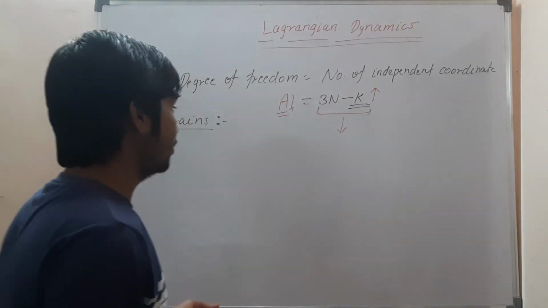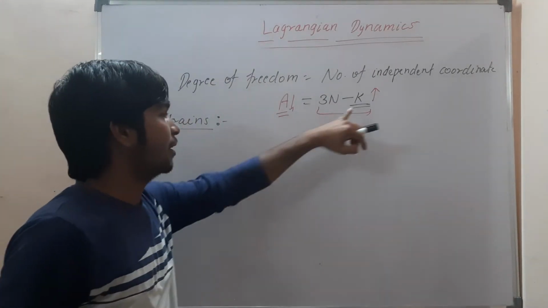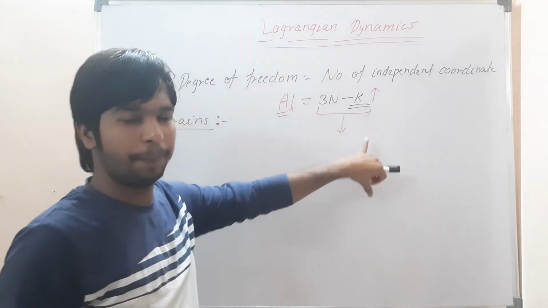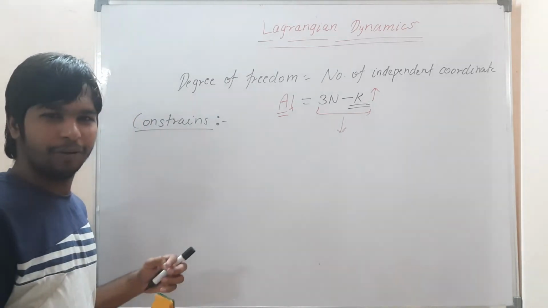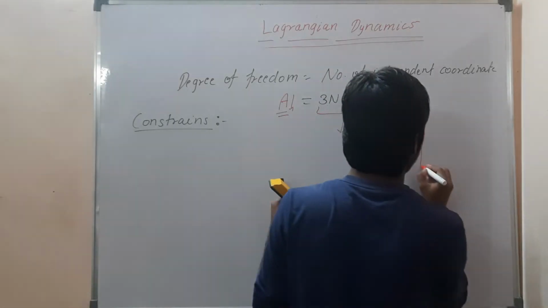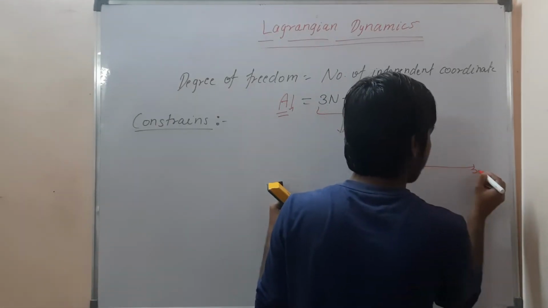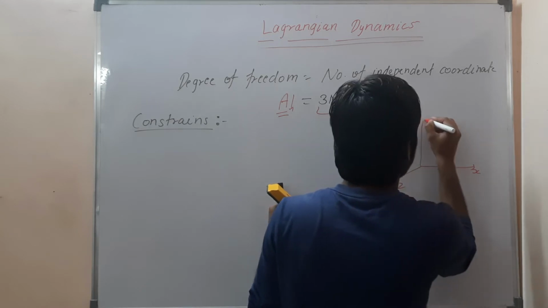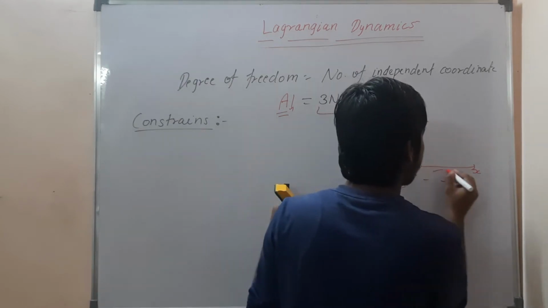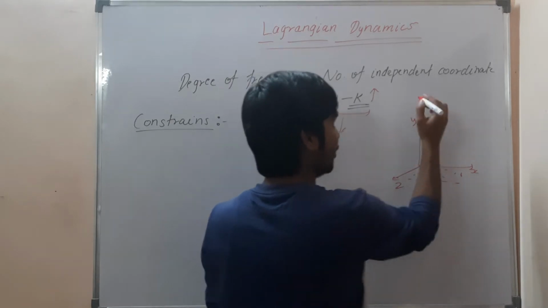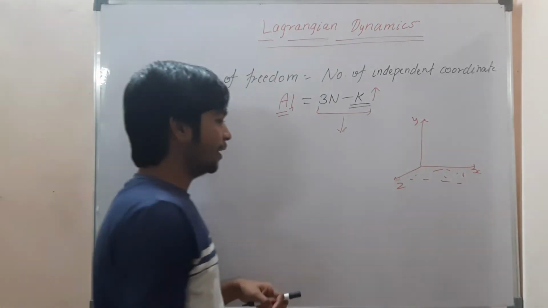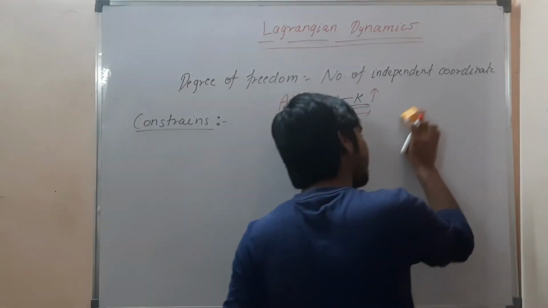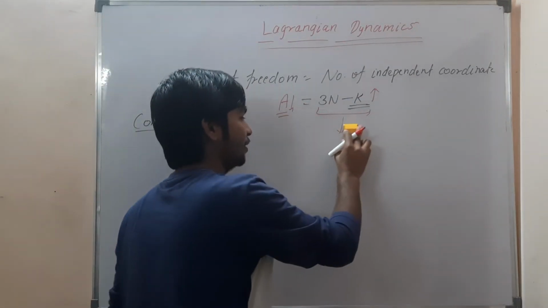So degree of freedom and constraints are both related. Birds have more degrees of freedom, which means they have fewer constraints compared to humans. A human can move in the xy plane only, not in all directions. If I consider this x, this z, this y, then they can move in xz only. But birds can go in the y direction also. So birds have more degrees of freedom. Let me consider another form, the same example only.